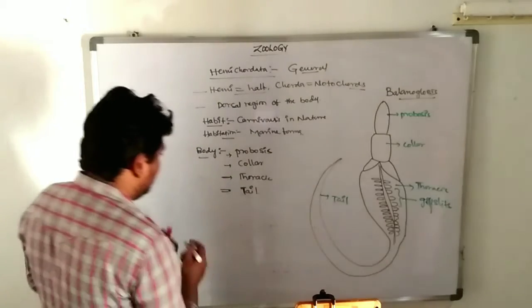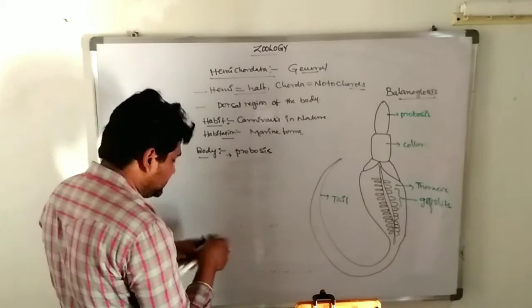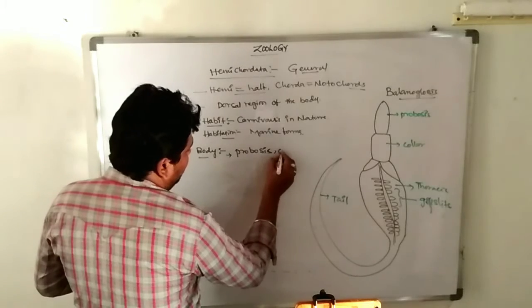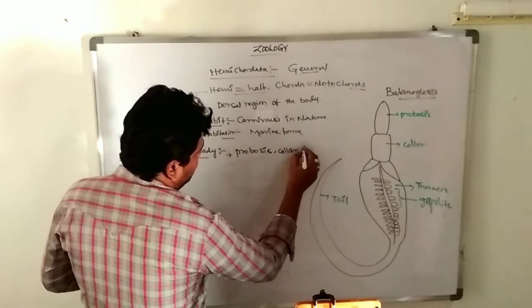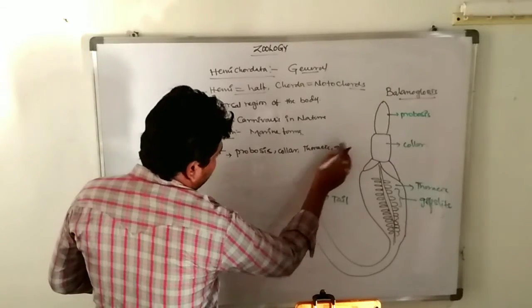So the body is distinguished into these regions: the proboscis, the collar, the thoracic with gill slits, and the tail.